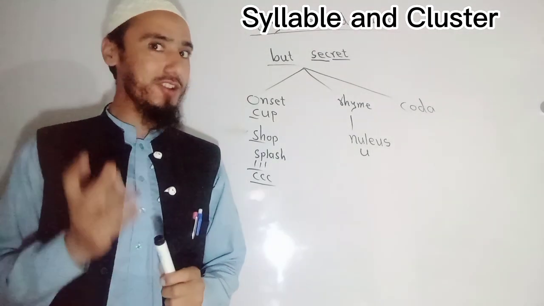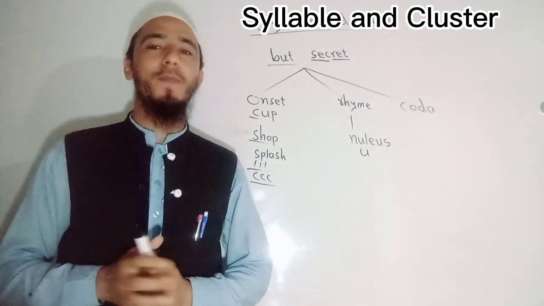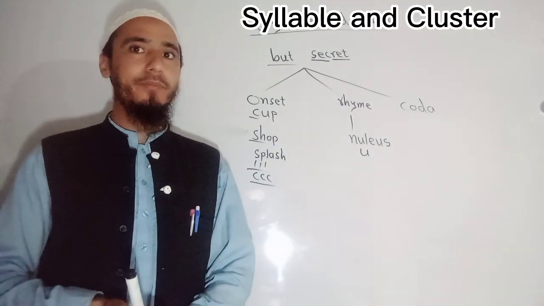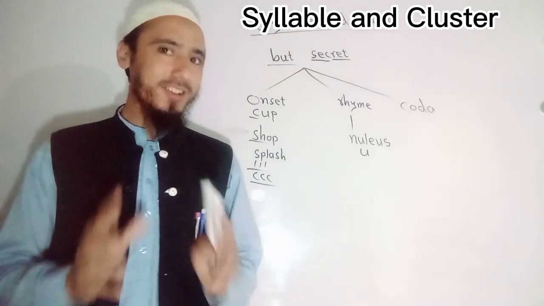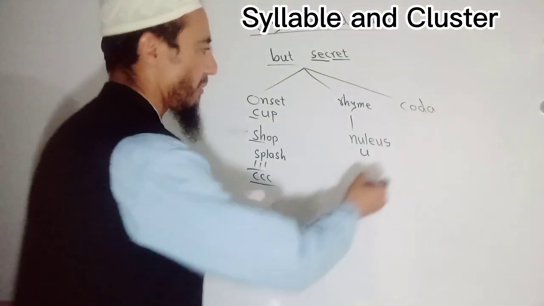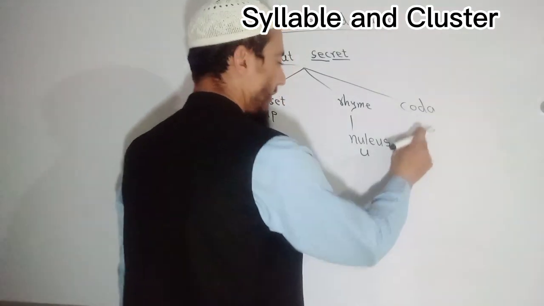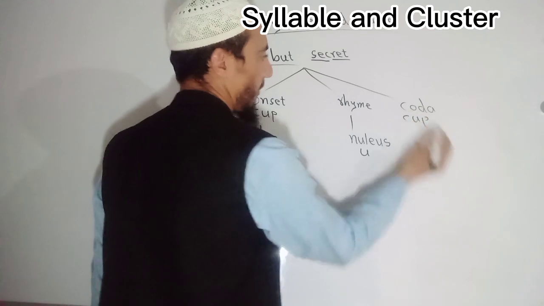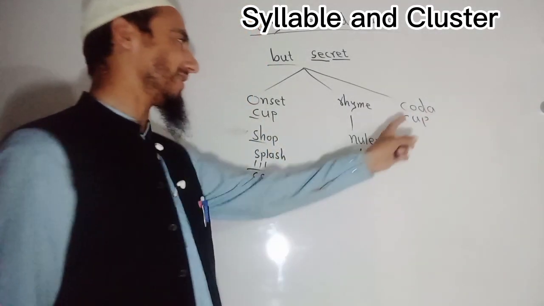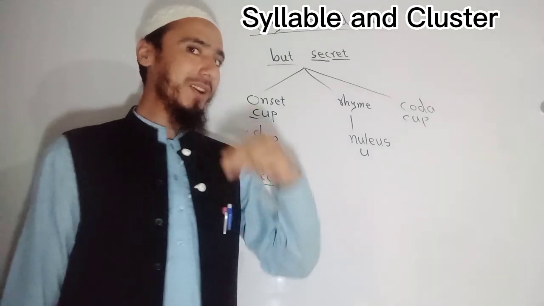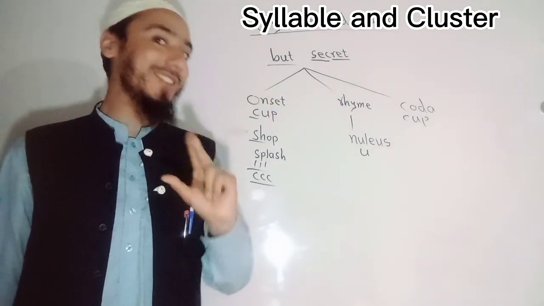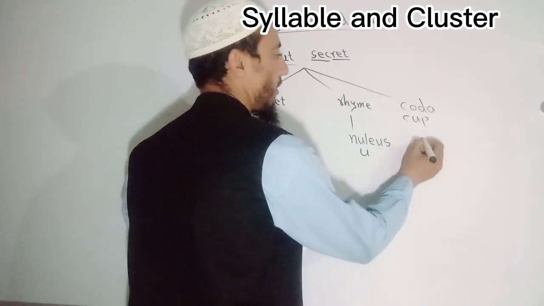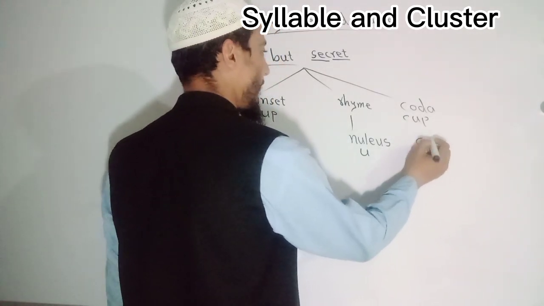But remember, here is a very important point, and the point is that each and every word does not have a coda. For example, first of all I am writing the example of what is coda. So this is "cup". Here P is the coda because it has come after the nucleus. But in the next example I told you that each and every word does not have a coda. Like I am writing a word, for example, "me".